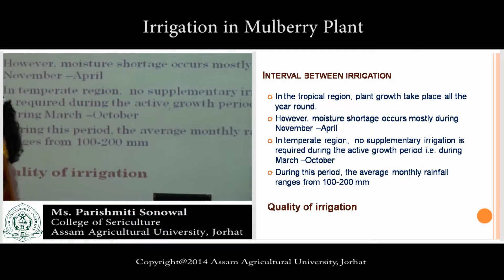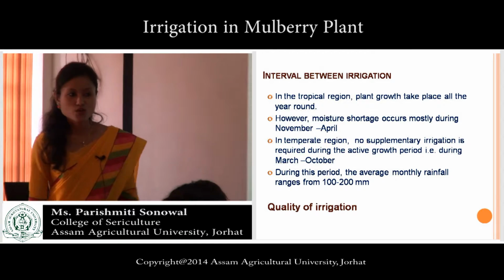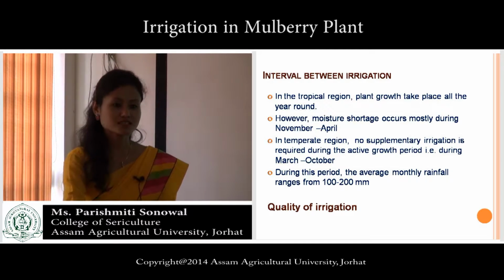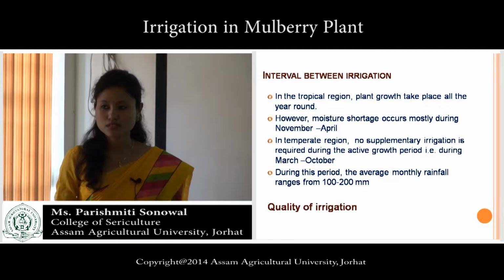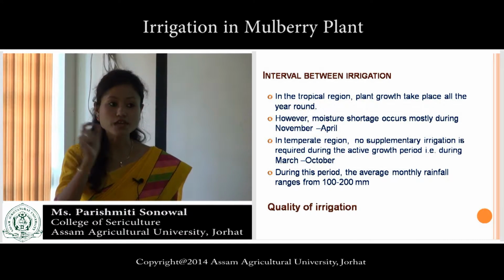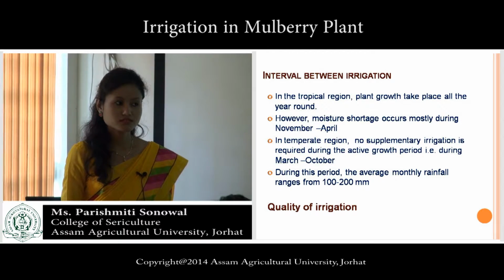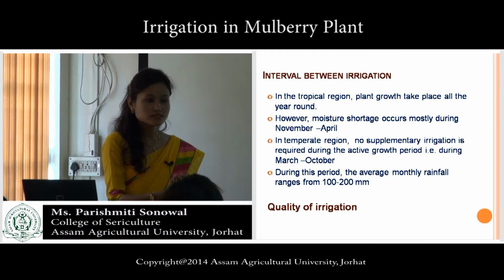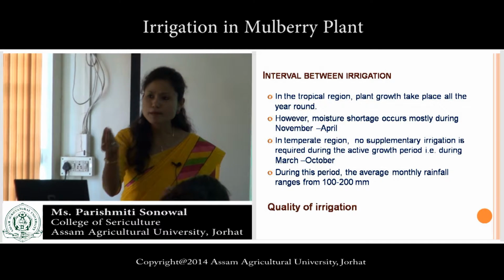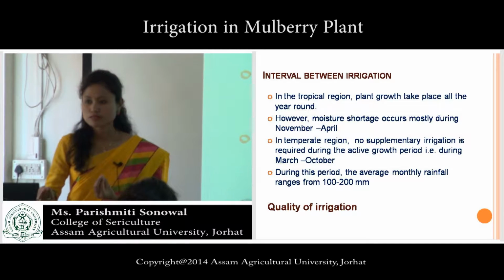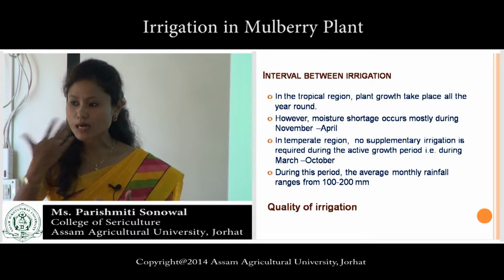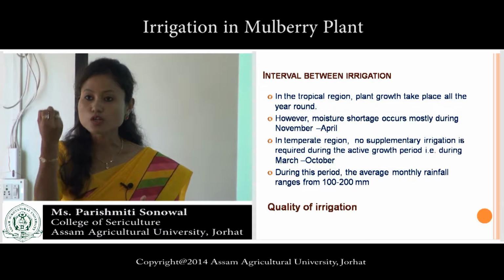Next comes quality of irrigation water. We can't apply dirty water, it will not work. The quality of water is very important. The water should contain a low amount of salt, calcium, magnesium, and bicarbonate and carbonate in a very low amount.